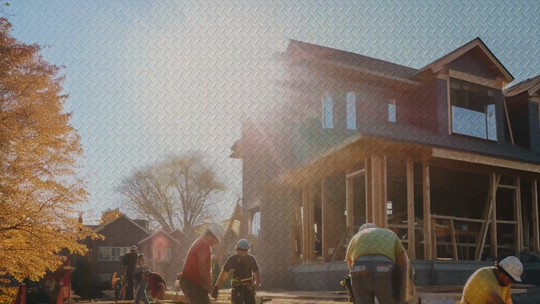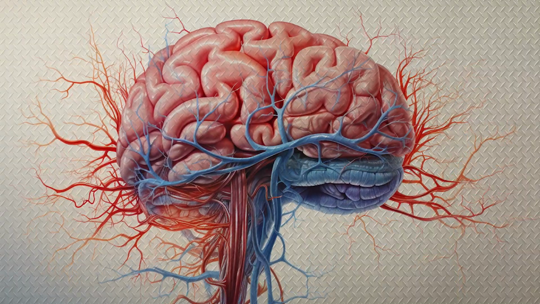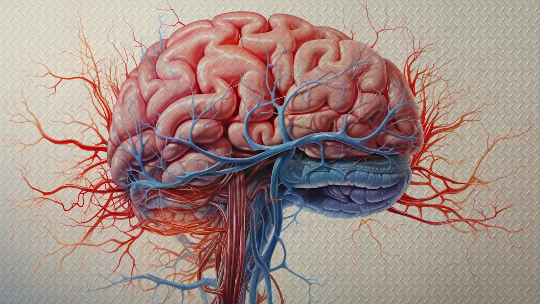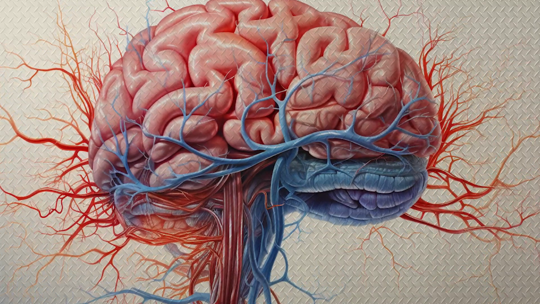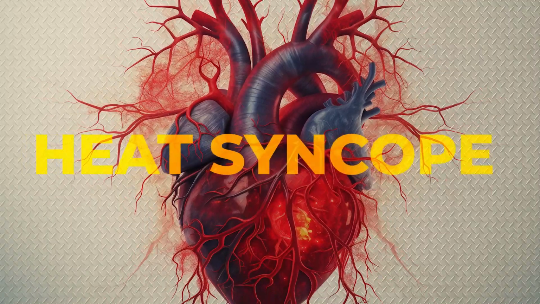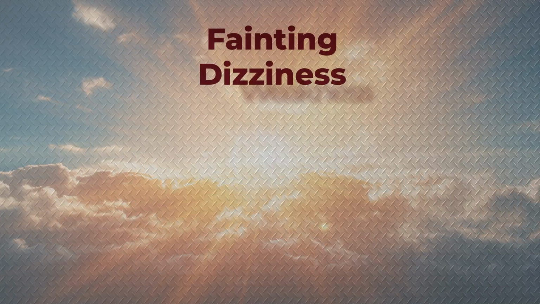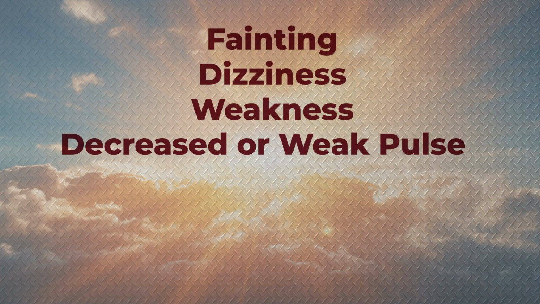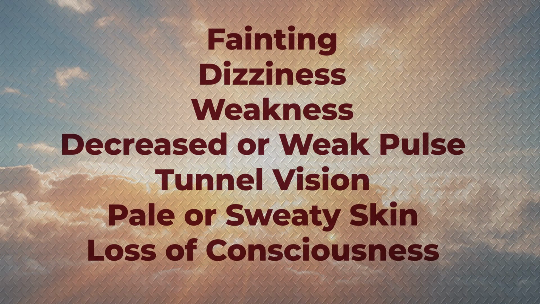While working in the heat, the body increases blood flow to the skin and muscles to help with cooling. This can lead to less blood flow to the brain. Sometimes, following physical exertion in the heat, the blood will pool in the limbs, limiting the amount of blood going to the heart. This can cause heat syncope or passing out. Signs and symptoms include fainting, dizziness, weakness, decreased or weak pulse, tunnel vision, pale or sweaty skin, and loss of consciousness.